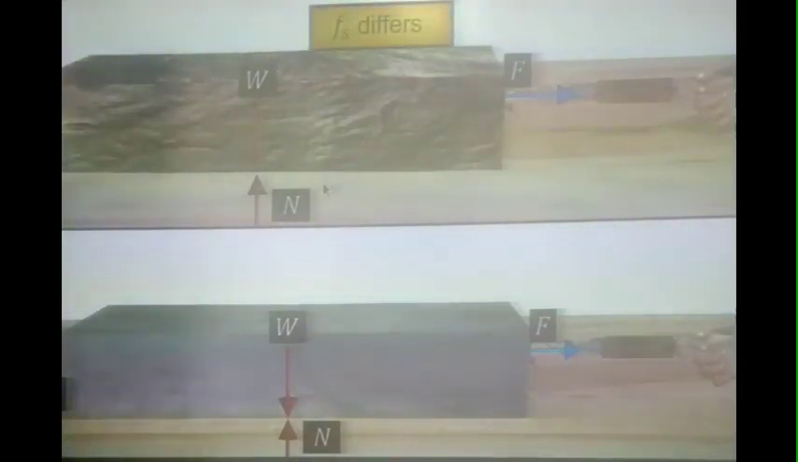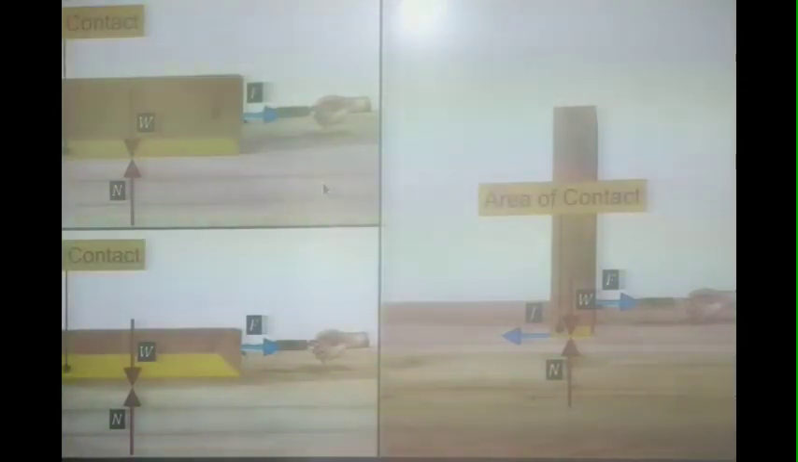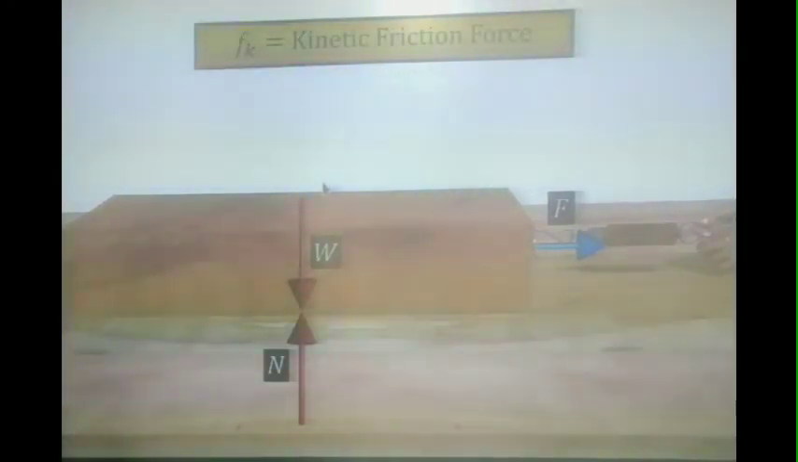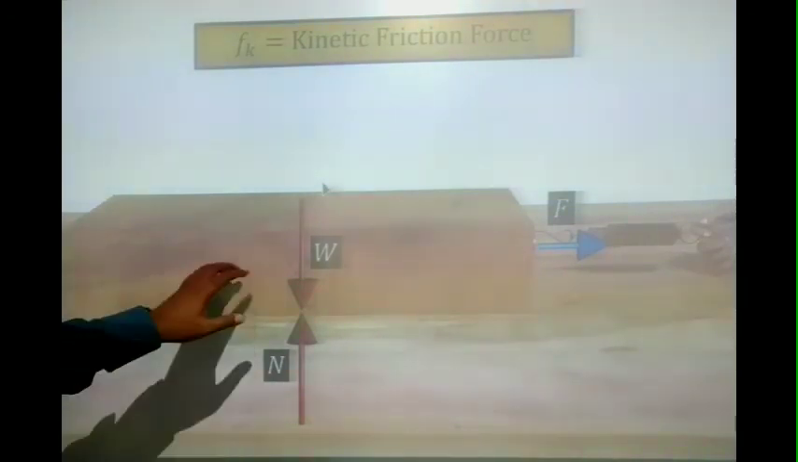If we repeat the experiment by using a stone and an iron block in place of a wooden block, we will find that the limiting frictional force is different in all cases. Limiting friction increases as the mass of the block increases. We find that the limiting frictional force is independent of the contact area between the two surfaces. When the block actually starts moving, the frictional force experienced by the block is known as the kinetic friction force.